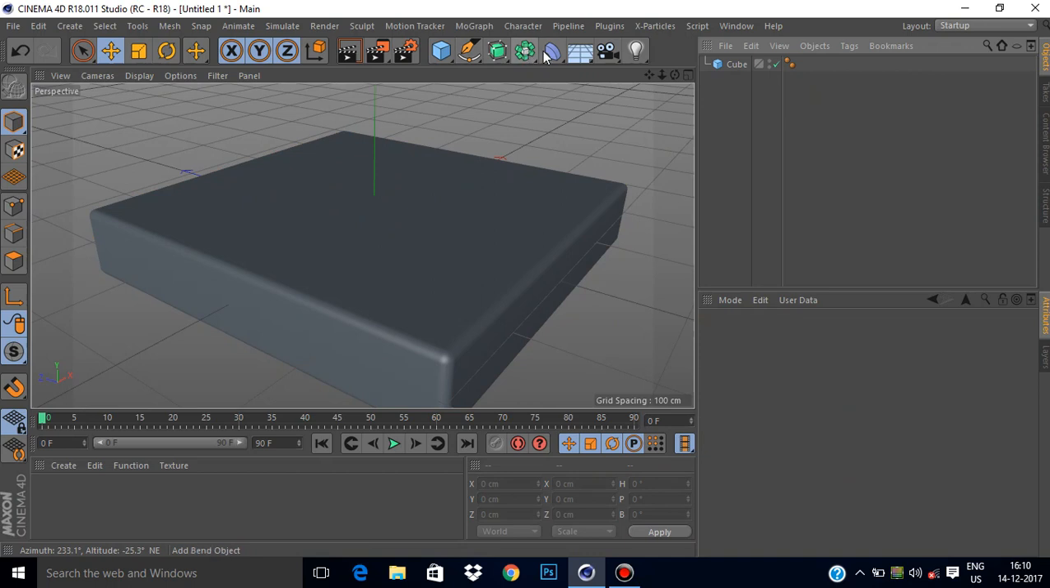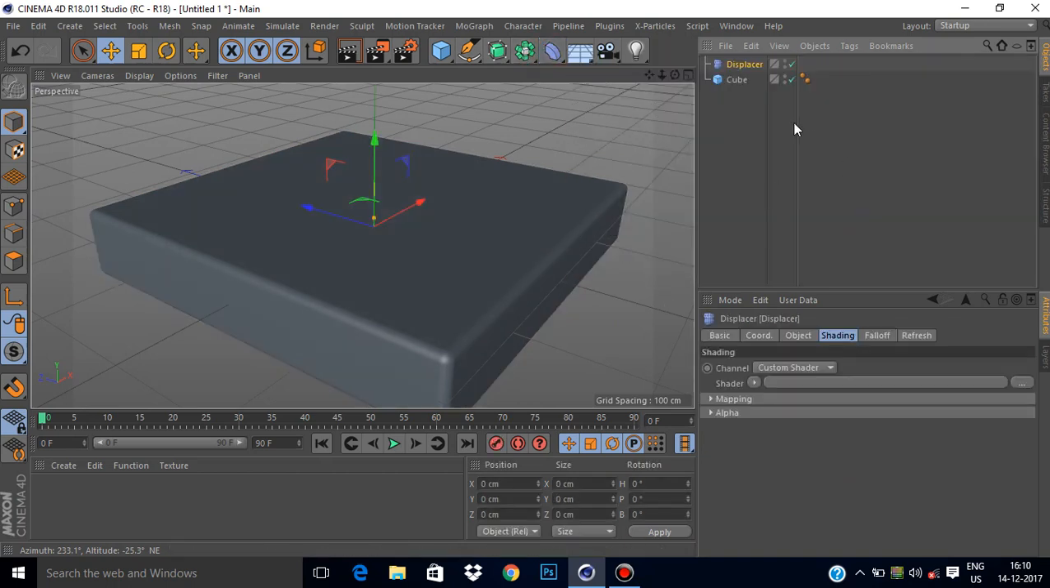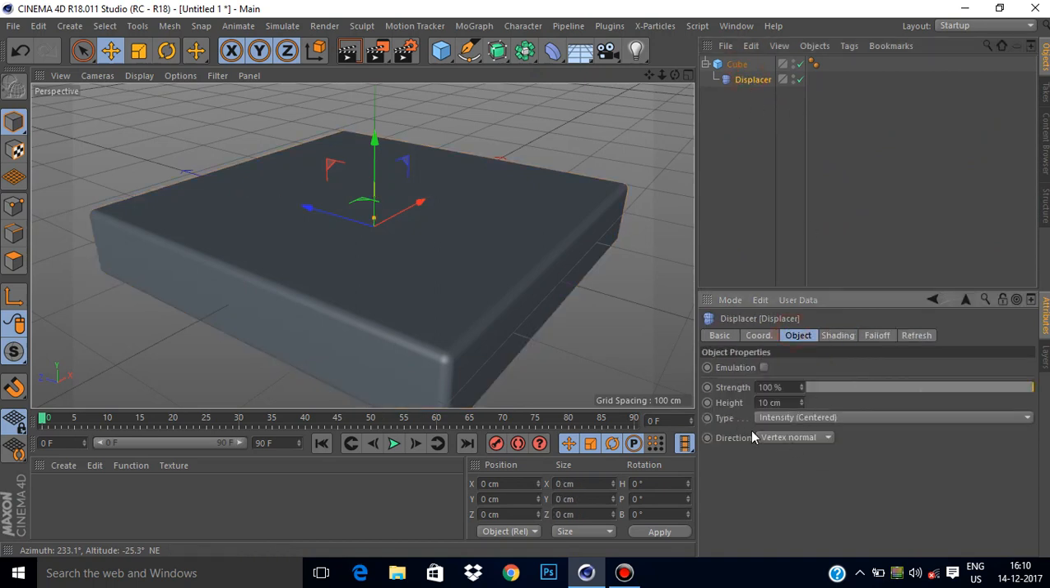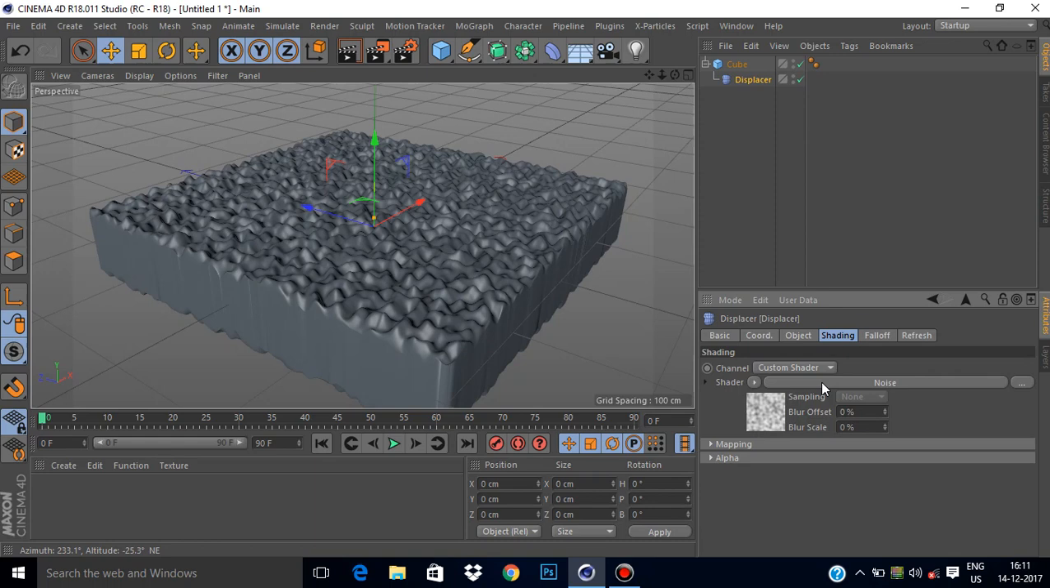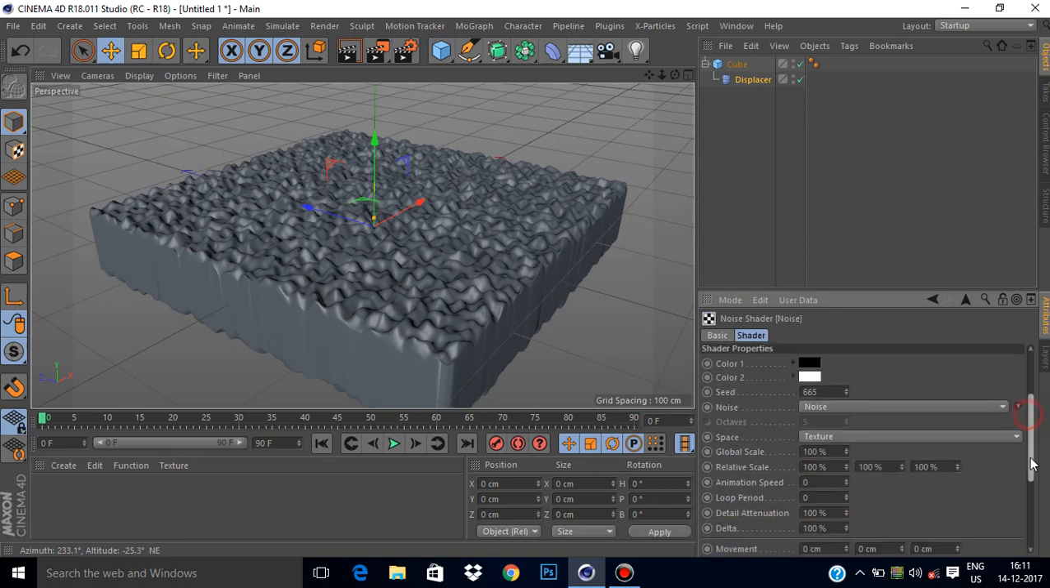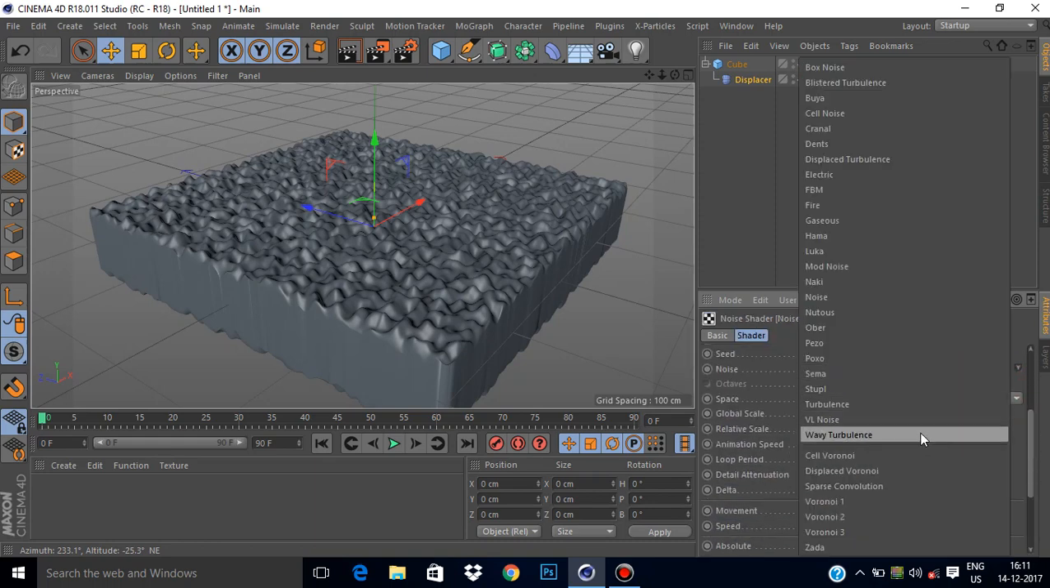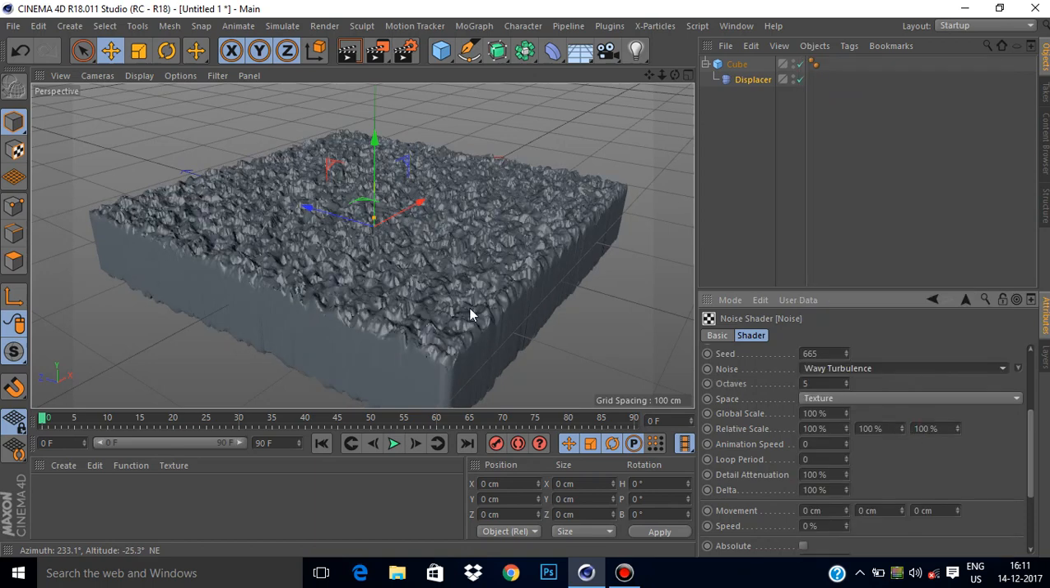Okay, come over to deformer, displacer, put it under the cube, come over to displacer, go to object, change the direction from vertex normal to planar, plus Y. Come over to shading, select noise, dive inside the noise, change the noise to wavy turbulence, and also make it 6.